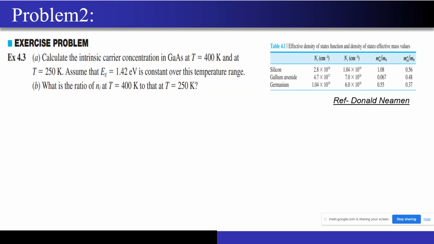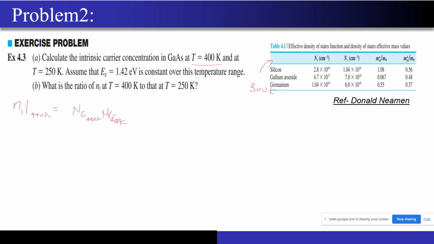Now we will move on to the next question. So what is this question asking? Again, it is related to the intrinsic carrier concentration in gallium arsenide at temperature T equal to 400 Kelvin. They are asking us to calculate the Ni of gallium arsenide at 400 Kelvin, and this table has been given to us. These parameters are given at 300 Kelvin. So first of all, we have to find Ni at 400 Kelvin. I will just write the previous expressions: Nc at 400 Kelvin, Nv at 400 Kelvin.